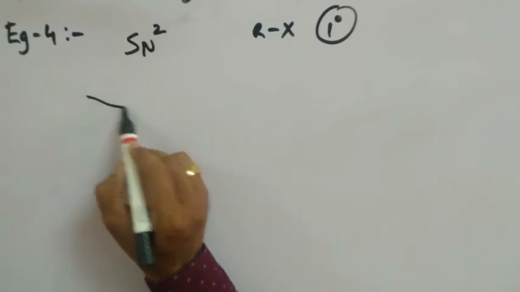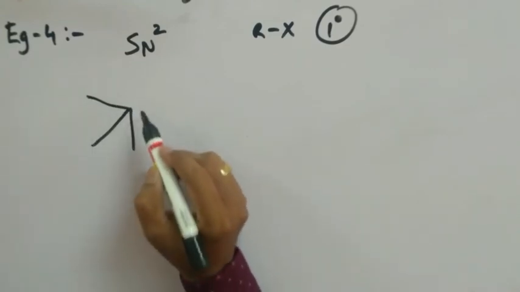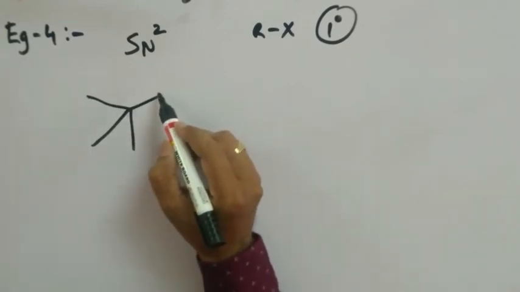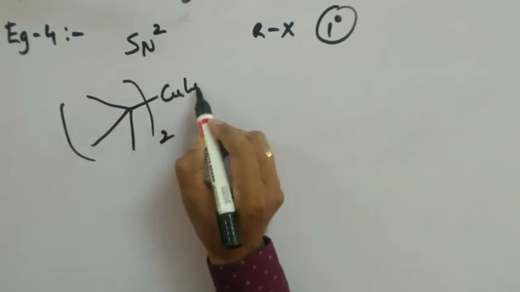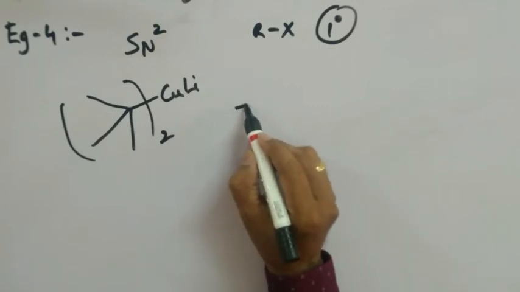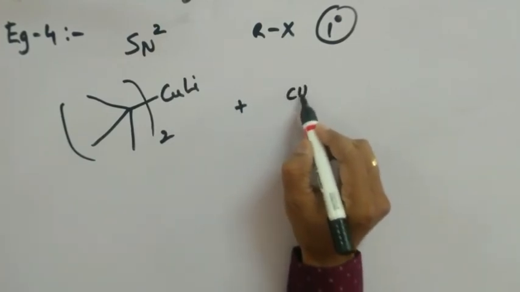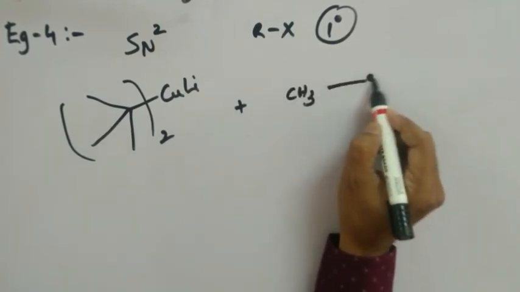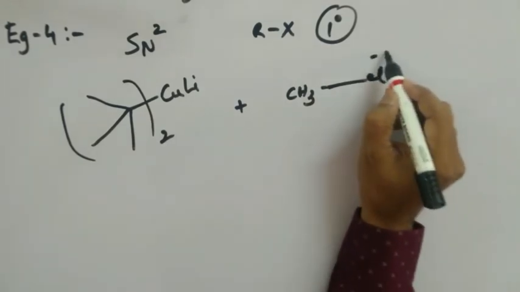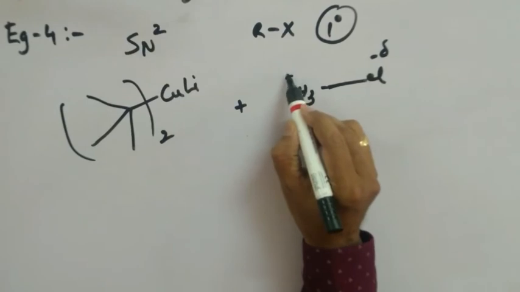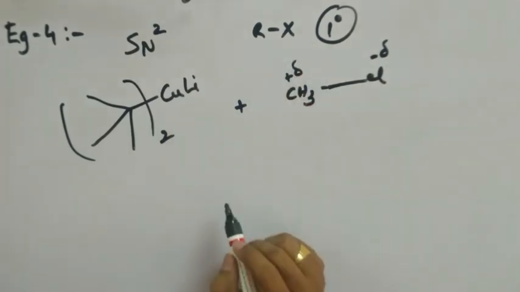I am taking di-tertiary butyl lithium cuprate like this, a big thing, and I am treating this with, let us suppose, methyl chloride, a primary alkyl halide. And we know very well, in this particular methyl chloride, carbon bears partial positive charge and chlorine bears partial negative charge.